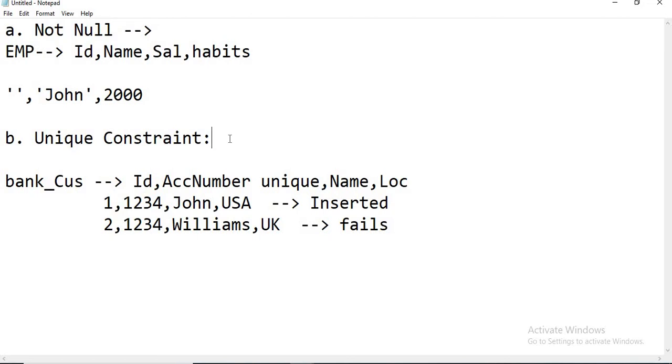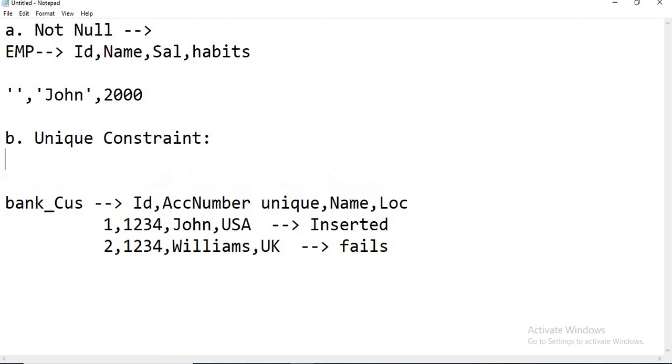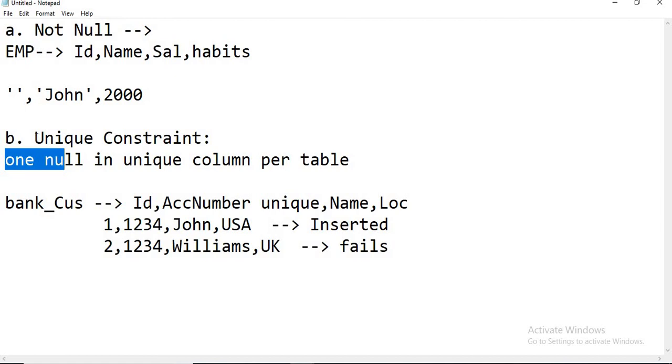Now, can I insert null in the unique constraint column? Yes, you can insert one null in a unique column per table. Let's forget about not null, because I am talking about only unique.